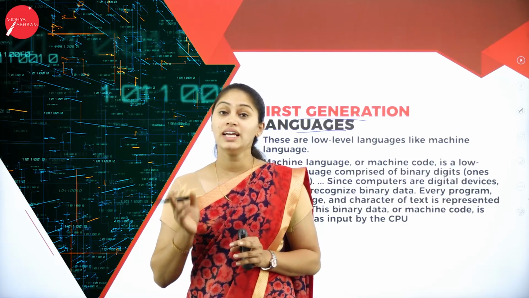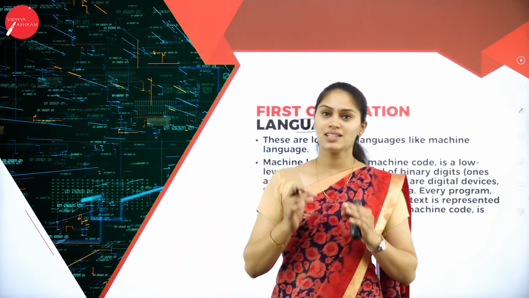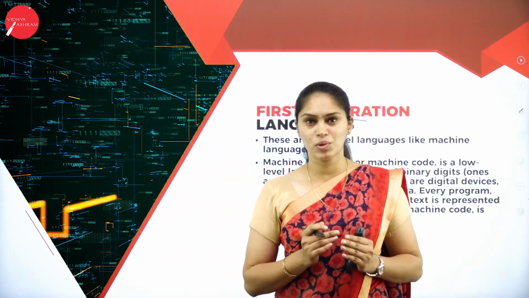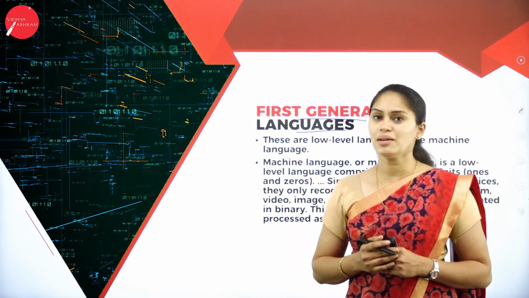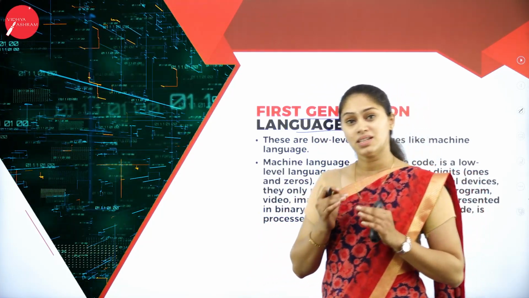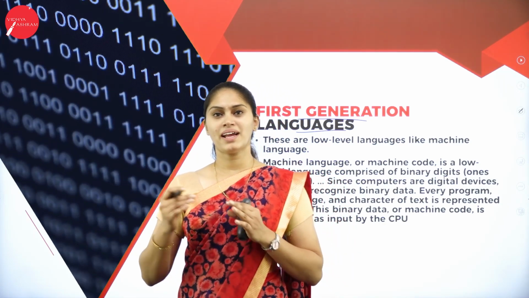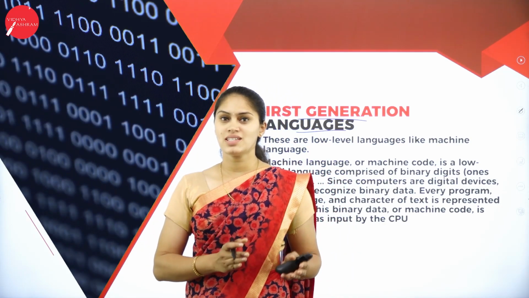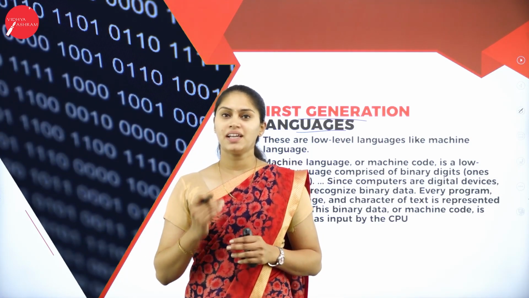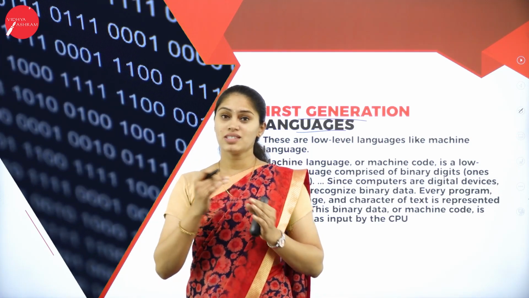That is nothing but zeros and ones. So that is the first generation of a computer system. Whatever the instruction that I am giving to the computer, that must be in the binary form. So every data instruction will be in zeros and ones.